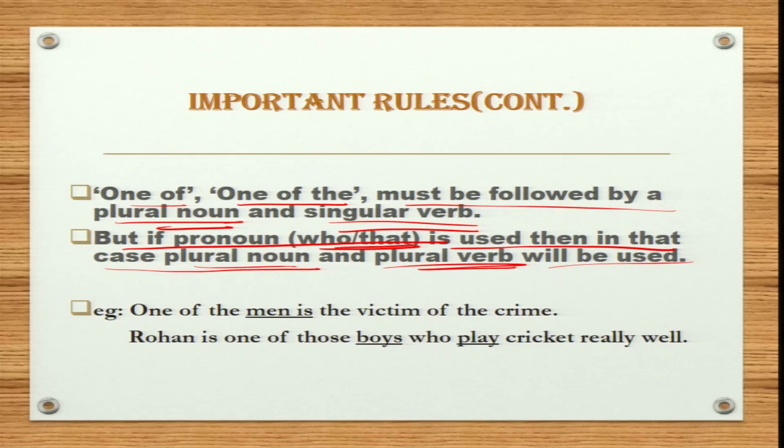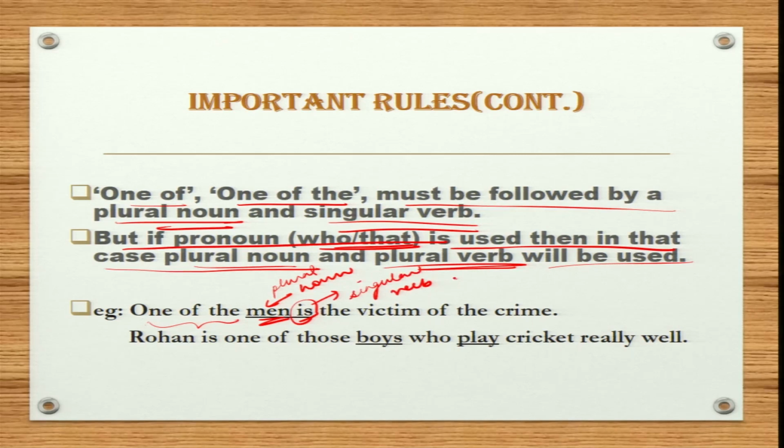So, let us understand this with the help of an example. One of the men is the victim of the crime. So, as you can see here, one of the is used and no pronoun like who, that is used in this sentence. Hence, it must be followed by a plural noun and a singular verb. So, men is your plural noun and is your singular verb.